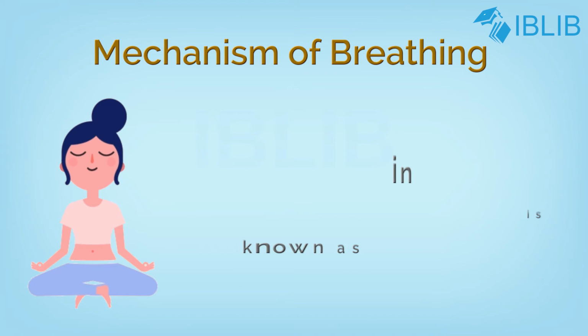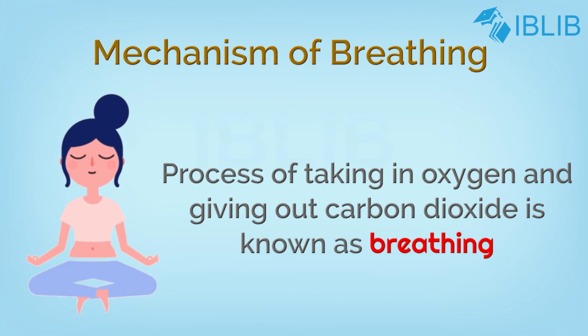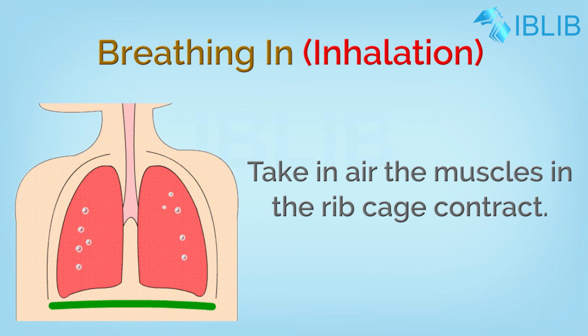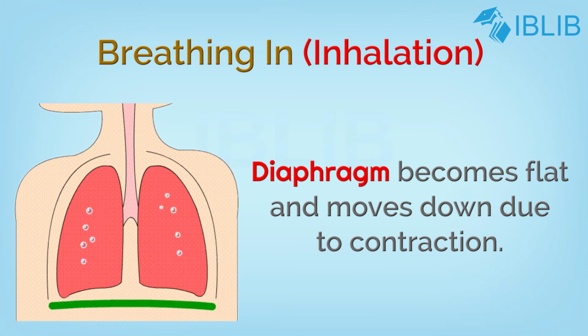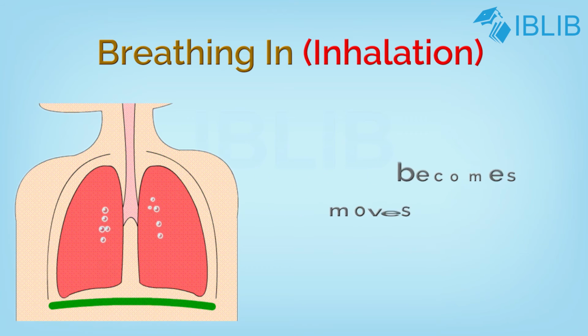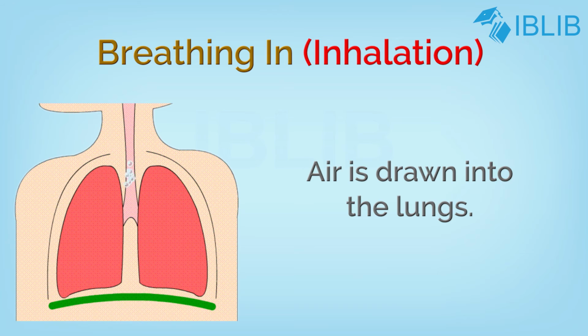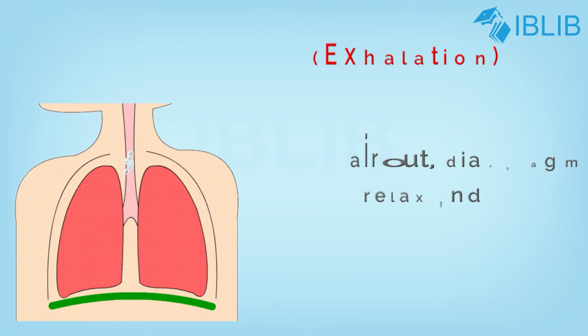Mechanism of breathing. The process of taking in oxygen and giving out carbon dioxide is known as breathing. Inhalation. When we inhale air, our ribs move upward and outward as the muscles in the ribcage contract. At the same time, the diaphragm becomes flat and moves downward due to contraction. This expands the ribcage, increasing its volume. As the volume of the chest cavity increases, the air pressure in it decreases. As a result, air is drawn into the lungs.